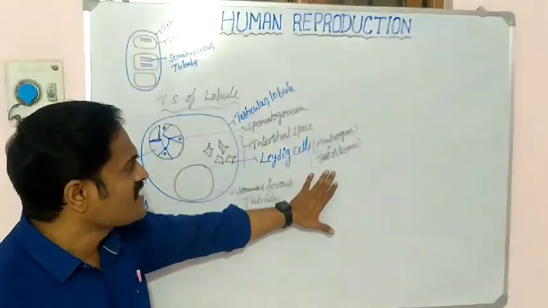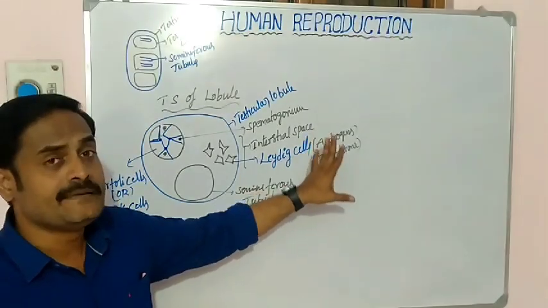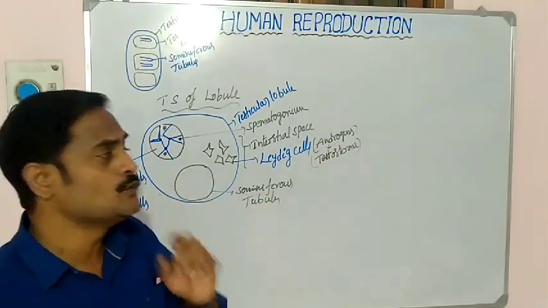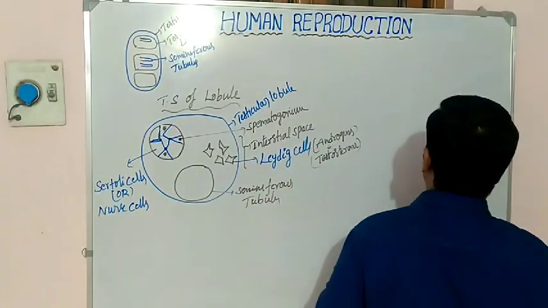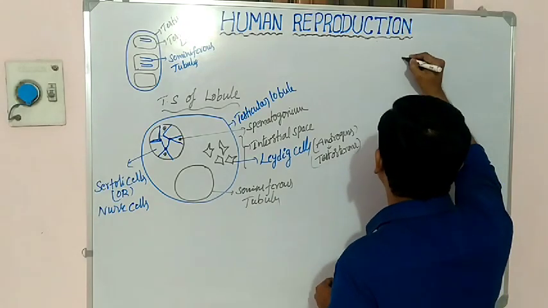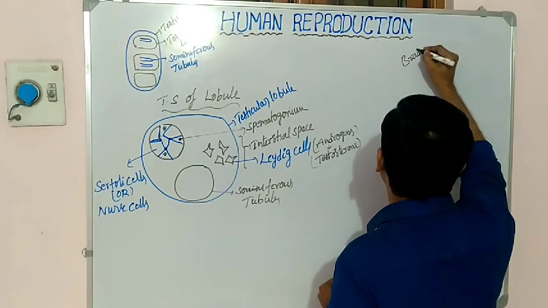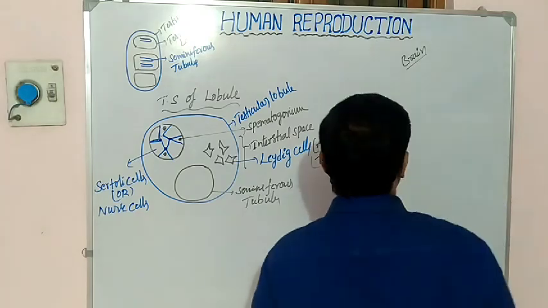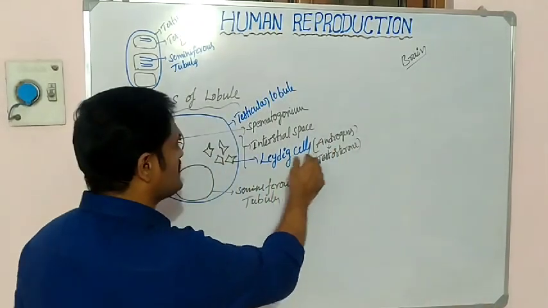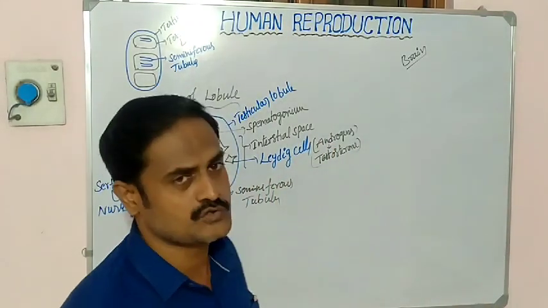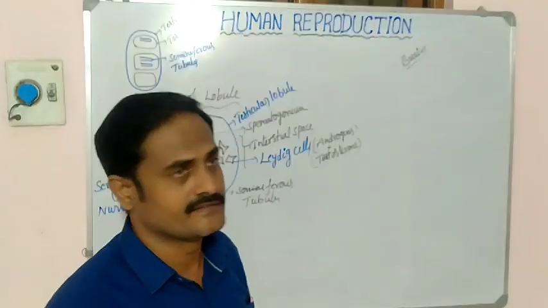This function depends upon the human brain, very important. So who gives the instruction to the Leydig cells to release testosterone? The brain.